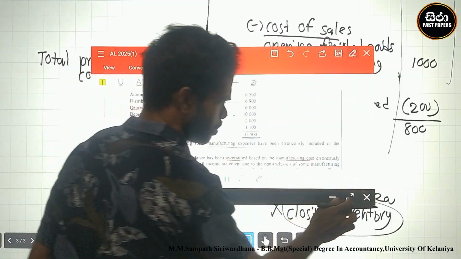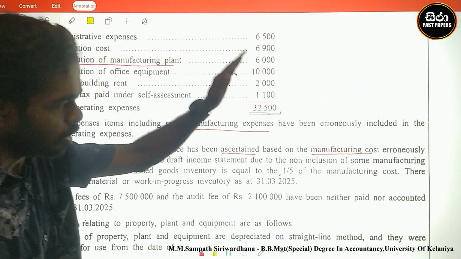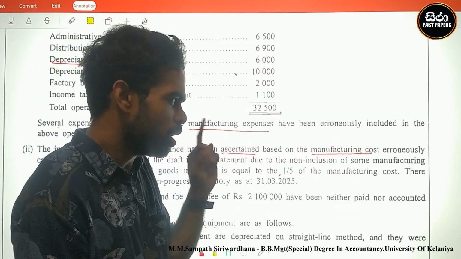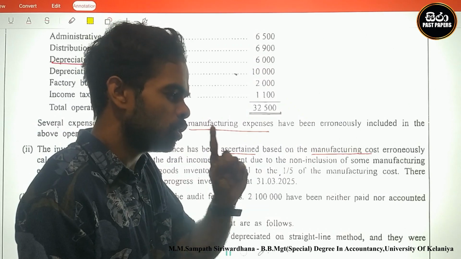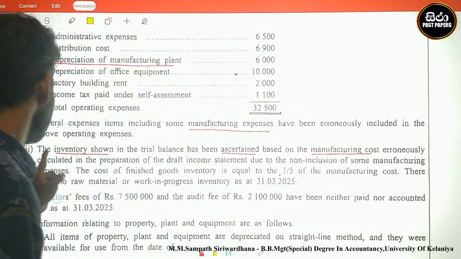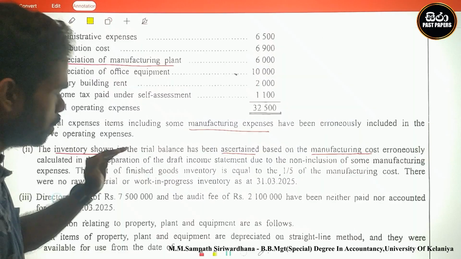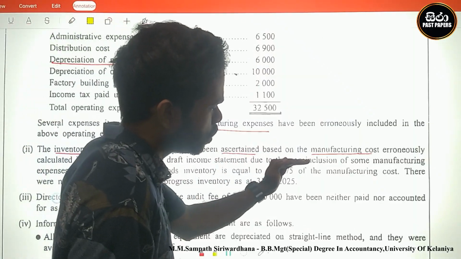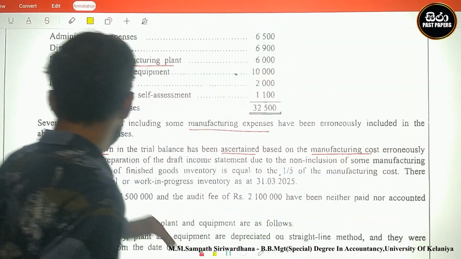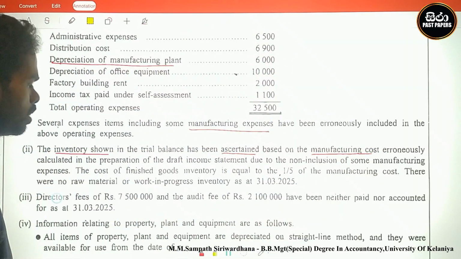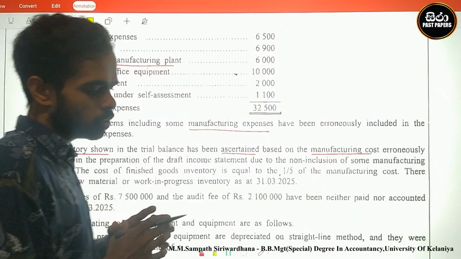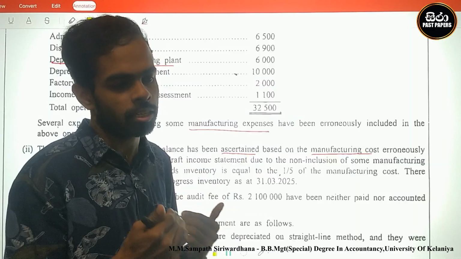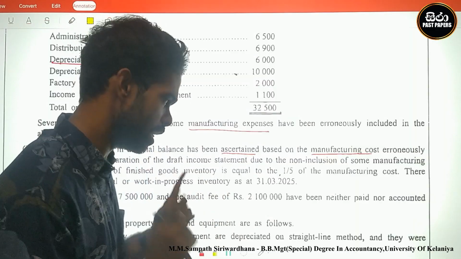Therefore, look here, there is an error in manufacturing cost, so closing inventory should be wrong. It was calculated in the preparation of the draft income statement due to the non-inclusion of some manufacturing expenses. Therefore, closing inventory and cost of sales must be in error.